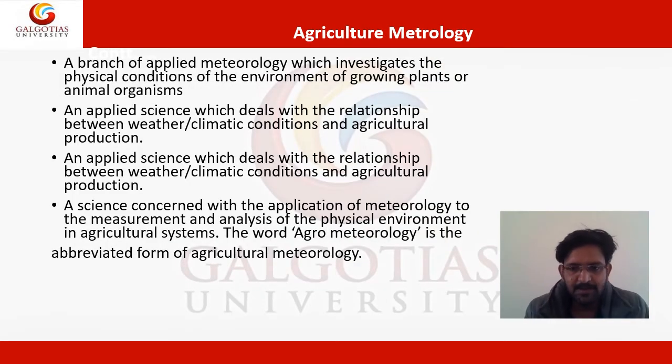In agricultural meteorology, we will study the interaction between the atmosphere and agriculture production, which contains growing plant or animal organisms. We can also define it as an applied science which deals with the relationship between weather and climate conditions and agriculture production. We can also define it as a science concerned with the application of meteorology to the measurement and analysis of the physical environment in agriculture systems.